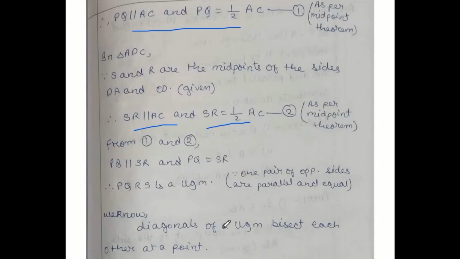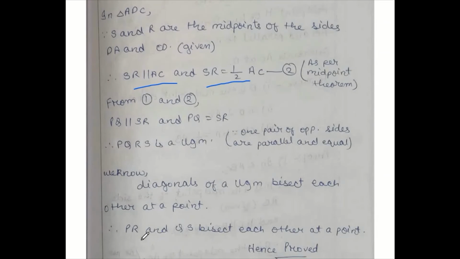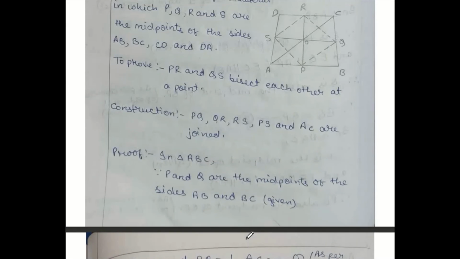And we know that diagonals of a parallelogram bisect each other at a point. If it is so, I can conclude PR and QS, these two are the diagonals only, bisect each other at a point. Hence proved. Let me show from the sketch: I have to prove that PR and QS bisect each other at a point. So PR is the diagonal, QS is also the diagonal. In this parallelogram, since I could prove PQRS is a parallelogram, PR and QS both are the diagonals, and diagonals of a parallelogram bisect each other at a point. We know that very well.